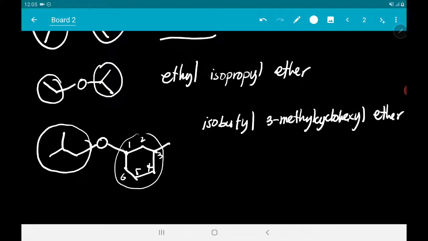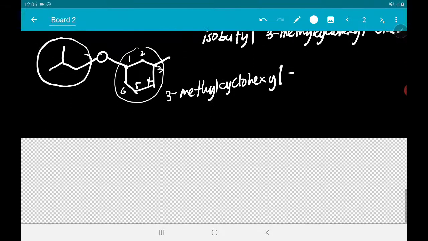So, ang name kasi nito ay 3-methylcyclohexane, di ba? Pero since yung one position niya nakakabit sa O, nagiging cyclohexyl. Ganyan ang naming ng mga more complicated ethers.